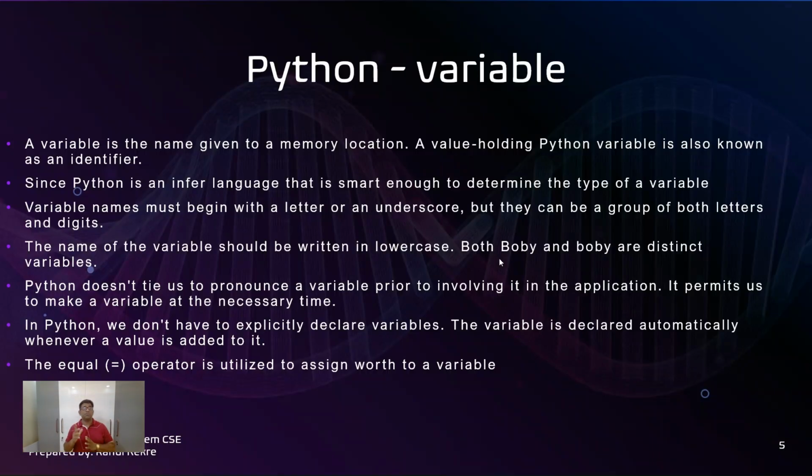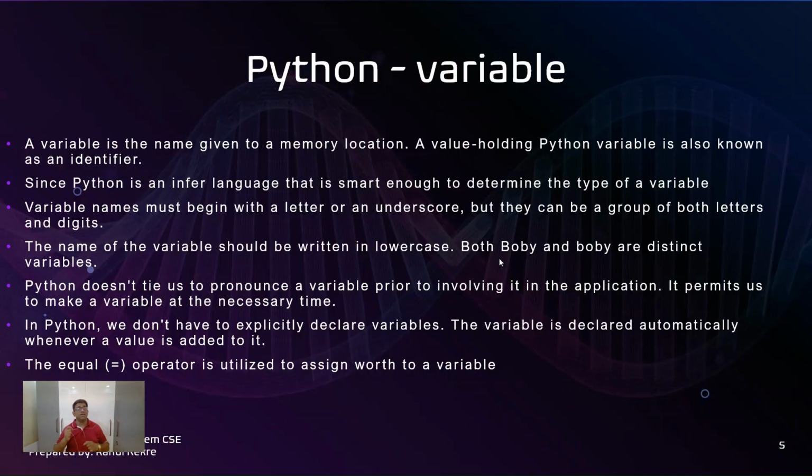What are variables? A variable is the name given to a memory location. A value-holding Python variable is also known as an identifier. You can identify a variable, or maybe a value, where it is stored. It's stored in a variable, and a variable is the name given to a memory location. Always try to remember this.